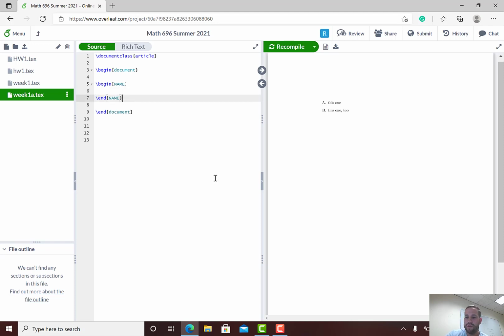Okay, so within the block, but after the begin name and before the end name, LaTeX is going to display that text and format that text, whatever you have in there, in a certain way depending on the environment that you use. So the document environment, LaTeX displays text a certain way. And as you can see, you can have nested environments. So let's look at a few more. Let's look at a few environments.